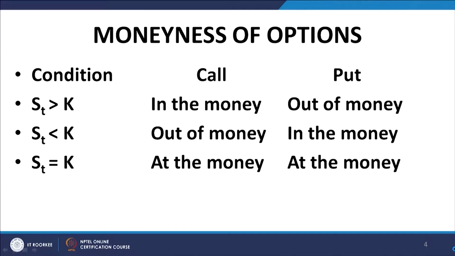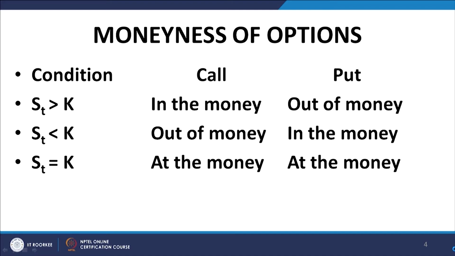You will usually denote the strike price by K. He can buy the asset under the option contract at K and then sell it in the market at the prevailing market price, which is ST, and therefore earn a positive return from the option contract. That is why in this scenario the call option is called in the money. The put option in this context is out of the money, because it will not yield a similar payoff; it will give a 0 payoff.